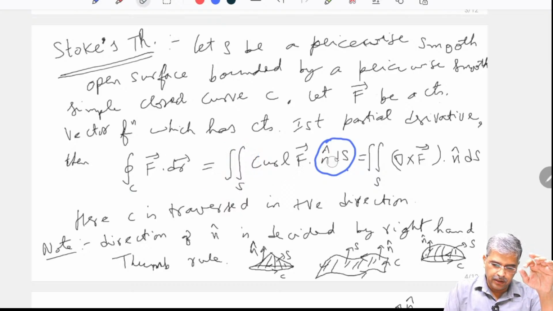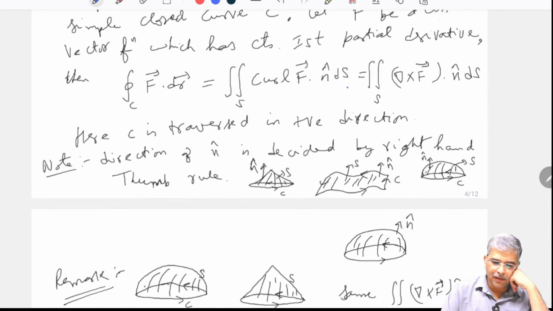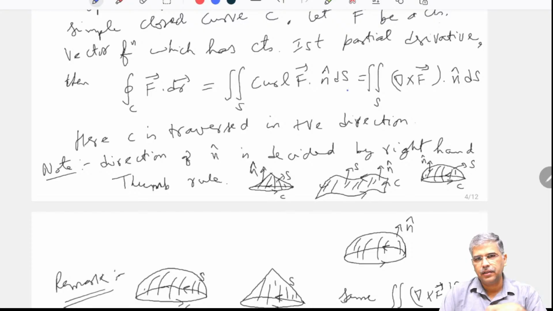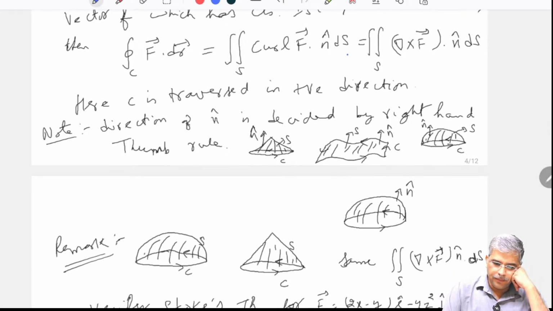Now let us understand it geometrically. C is traversed in the positive direction. It is determined by the right hand thumb rule, which tells where n cap is. Let us take, for example, this figure.